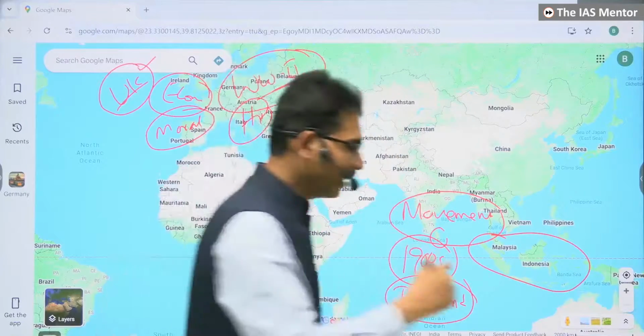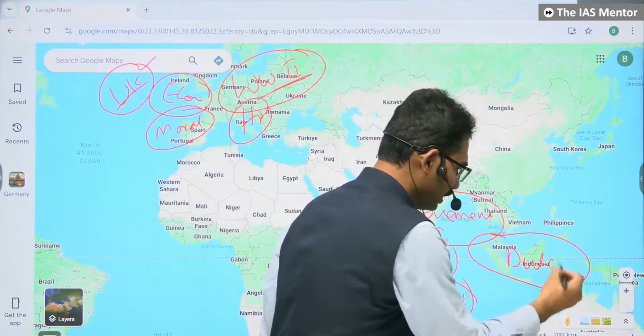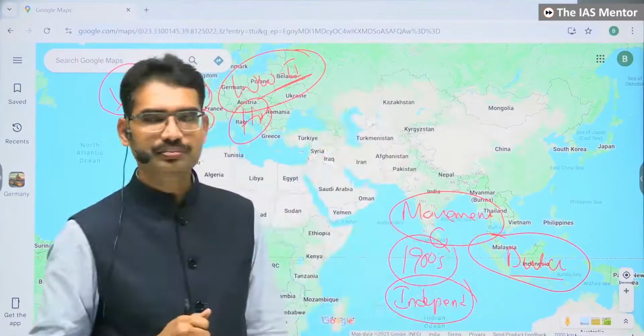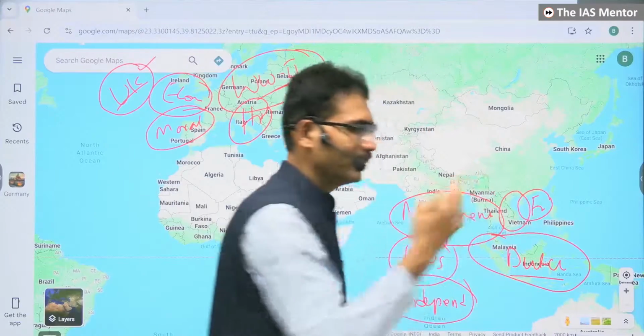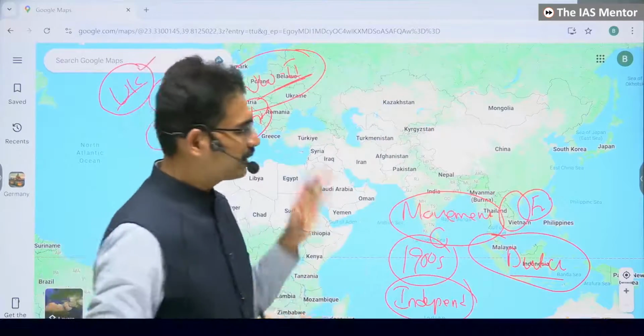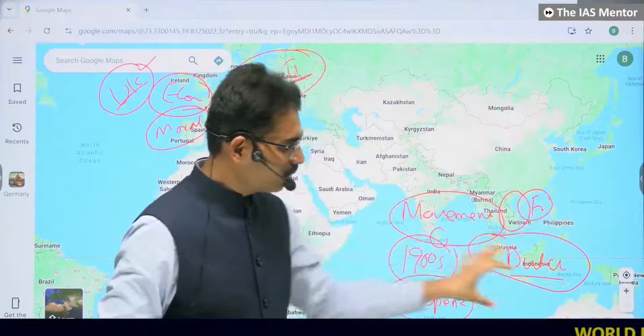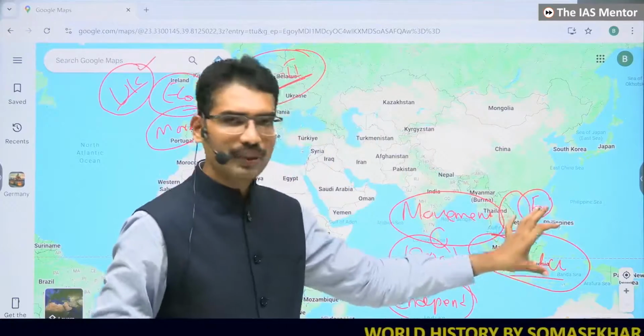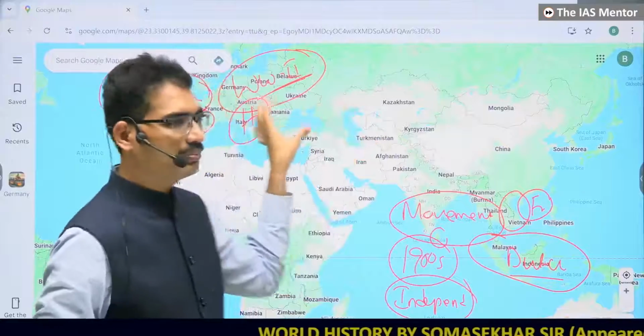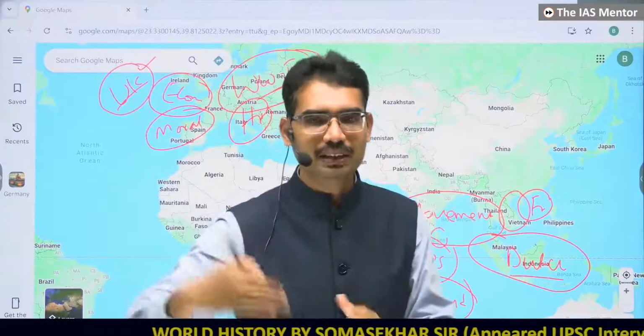The same is the case with Indonesia also. Indonesian people were fighting against their masters, that is the Dutch. They became independent. Vietnam people fought against the French master. They became independent. During the Second World War, all the European countries were not able to control these areas anymore because they became completely bankrupt after the Second World War.